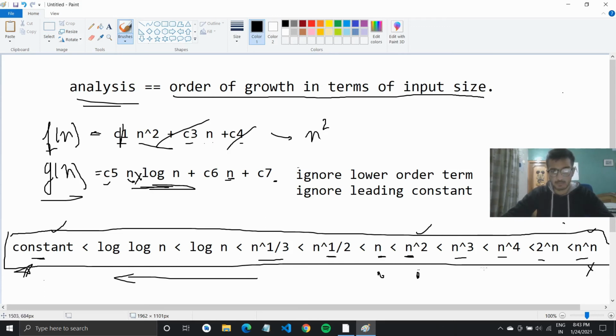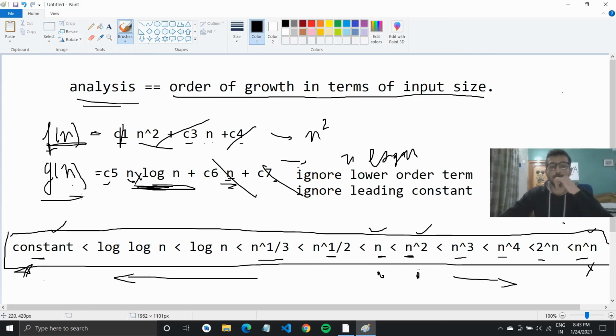So n log n would certainly be higher up in the list. It is not mentioned right here in this one, but if you are multiplying them, it is certainly going above n. And then we'll ignore these two terms, and we have n log n. So we get the complexity of g of n, which would be n log n.